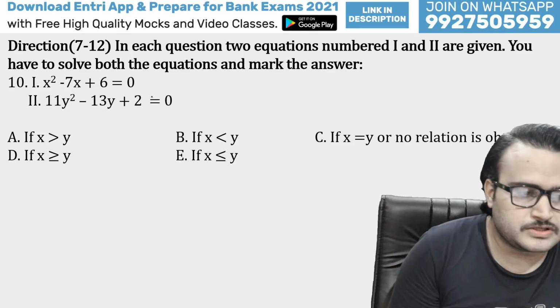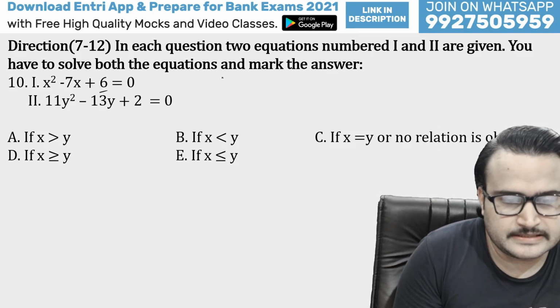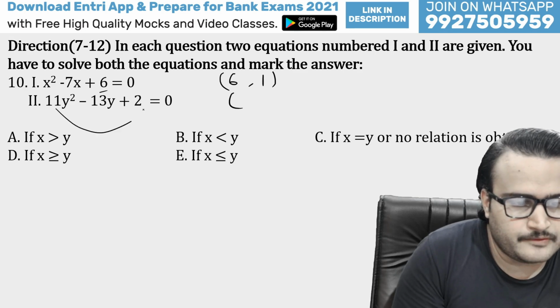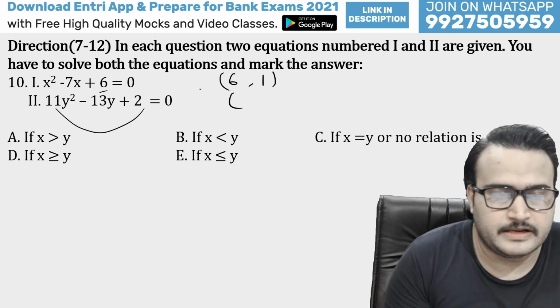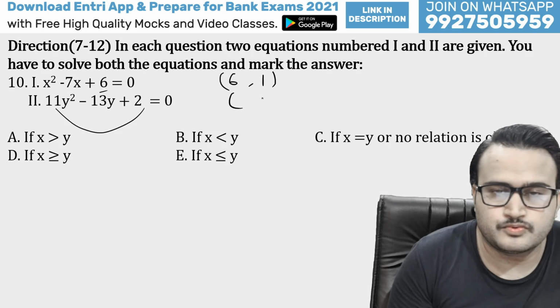This is the next question, guys. This is what, 6 ones are 6, so 6 and 1 will be the factors, and here 11 twos are 22, guys, 11 twos are 22 and 11 minus 2 is 13.